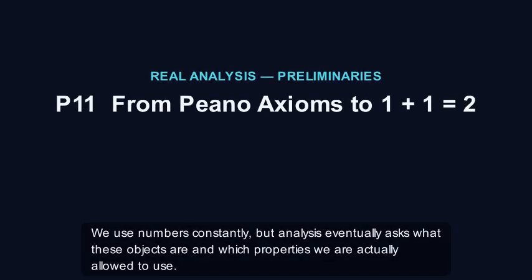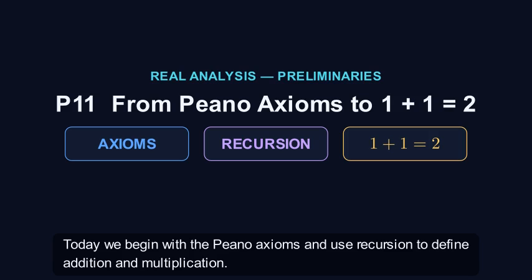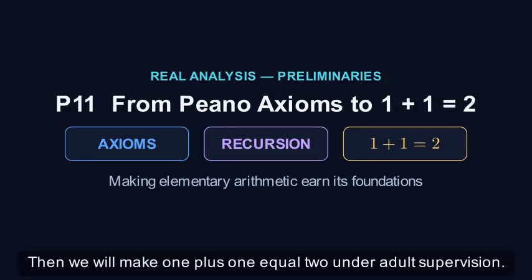We use numbers constantly, but analysis eventually asks what these objects are and which properties we are actually allowed to use. Today we begin with the Peano axioms and use recursion to define addition and multiplication. Then we will make 1 + 1 = 2 under adult supervision.